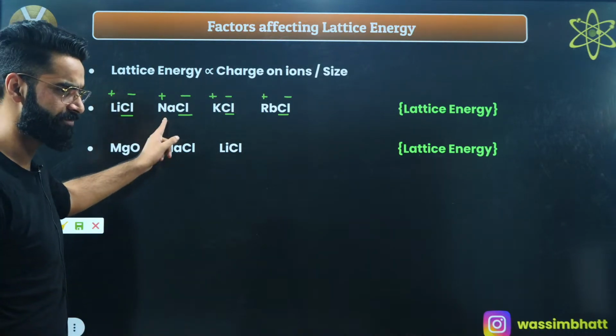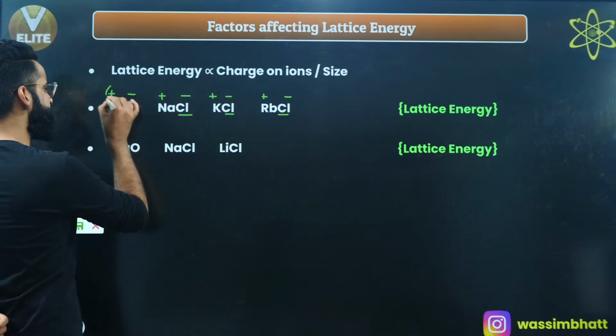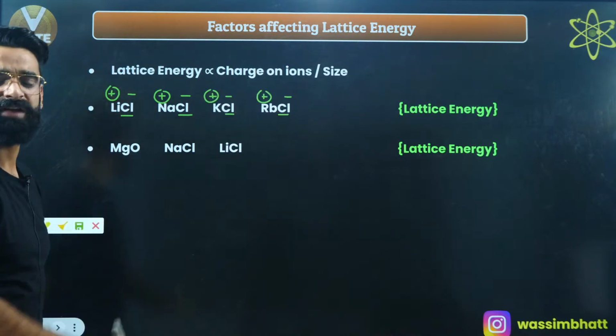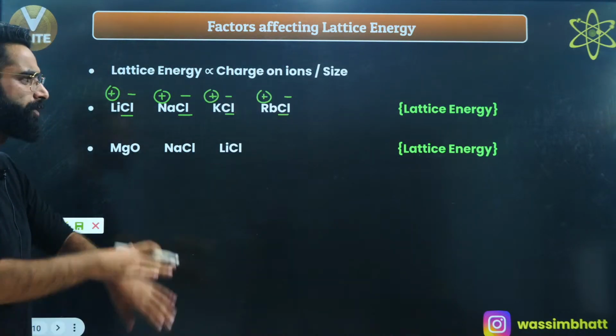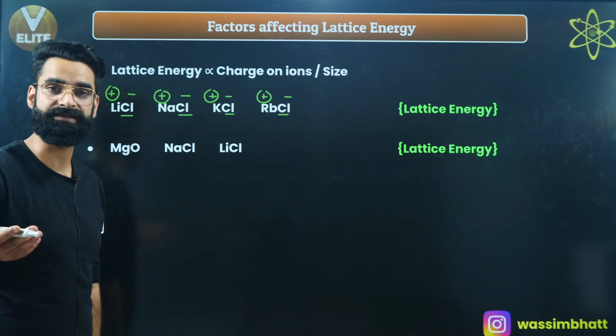Li positive, then comes Na positive, then K positive, then Rb positive. Is the charge present on every cation the same? Yes, the charge on every cation is the same, so I'm not going to decide on the basis of charge as well. Now I'm going to decide on the basis of size.